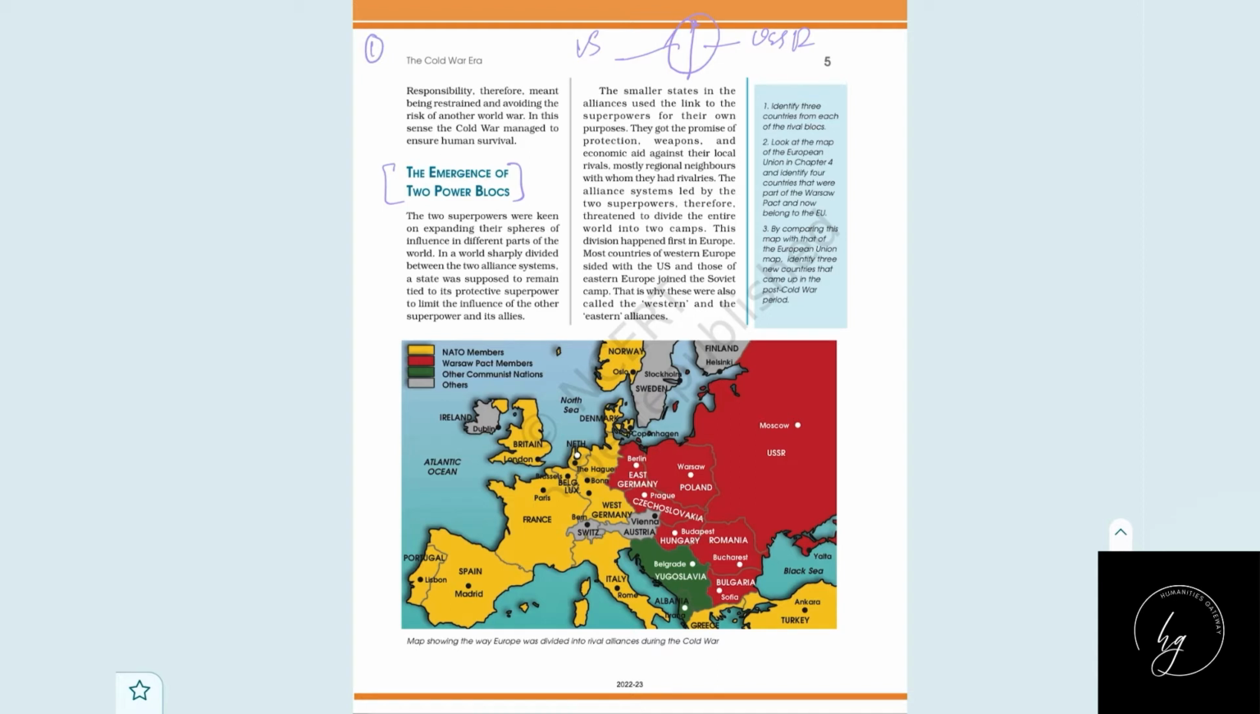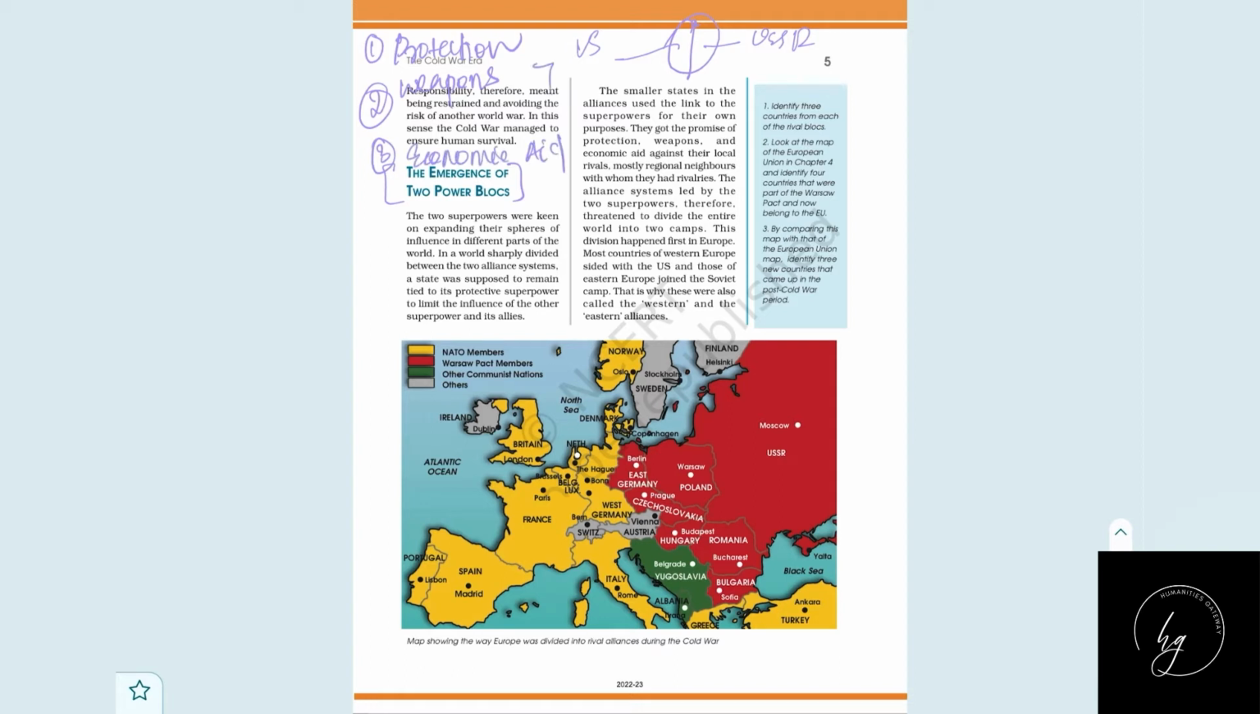First one is protection. Now we can see India has a threat from China, from Pakistan. We are under threat. These neighboring countries can attack us. Similarly, every country will have a threat from their neighboring countries. So basically, they need protection. And for second, they need weapons. And for third, they need economic aid. These two are connected.